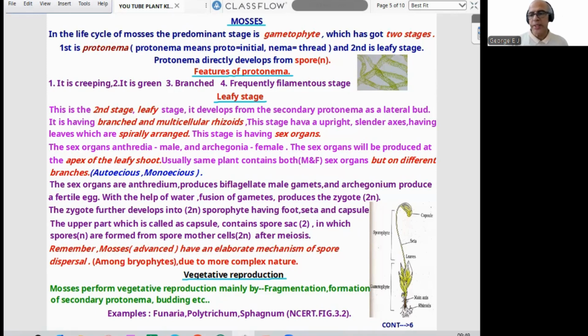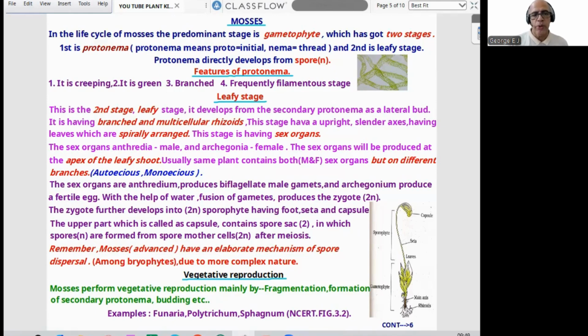This stage has sex organs. Sex organs are usually antheridia, male, and archegonia, female. Sex organs will be produced at the apex of the leafy shoot. Question: apex of leafy shoot. Usually the same plant contains both male and female sex organs, but on different branches.